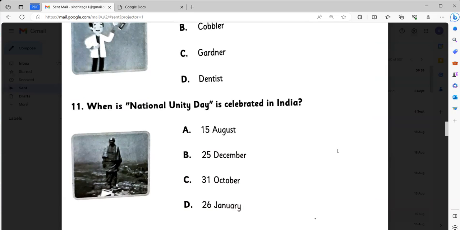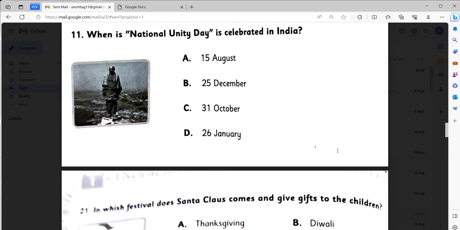Then the next one. When is the National Unity Day celebrated in India?